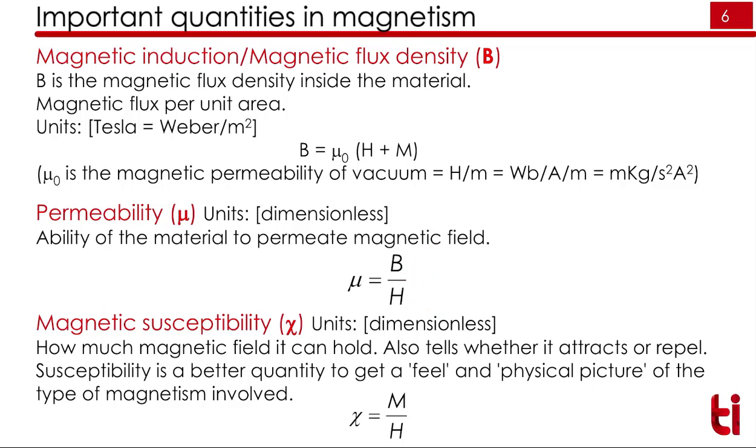Then there is a term called magnetic susceptibility. This value denotes how much magnetic field it can hold. It will also tell you whether your sample will attract or repel the applied external magnetic field, and it is given by M upon H.